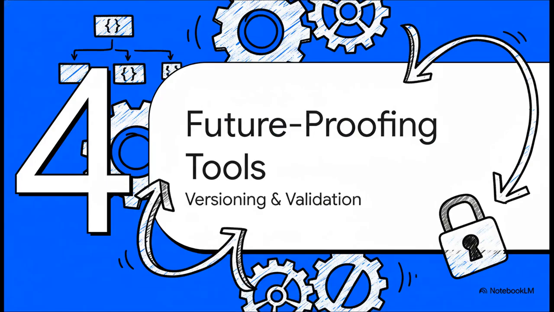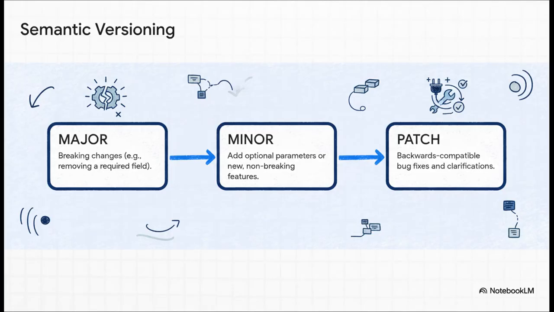Awesome. So you've designed a perfect schema for today. But what about tomorrow? Your tools are going to need to change, and you need a strategy to manage that evolution without breaking everything. And that's where semantic versioning comes in. It's a really simple, clear system. A major version bump means you've made a breaking change. A minor version means you've added a new feature, but it's backwards compatible. And a patch is just for bug fixes. This tells everyone using your tool exactly what to expect from an update.